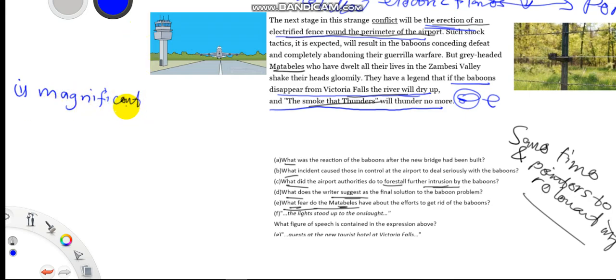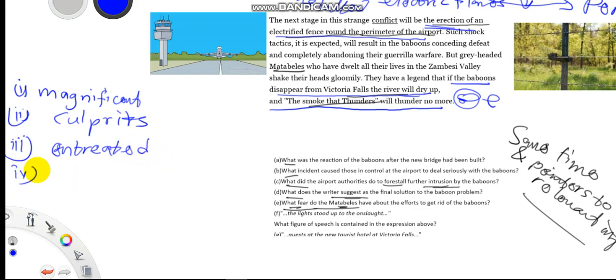We are asked to find either another word or a phrase that can replace the word magnificent in the passage. So, two things you have to note here. Let's just list the words here and then we talk about that. Second, culprits. Third, entreated.